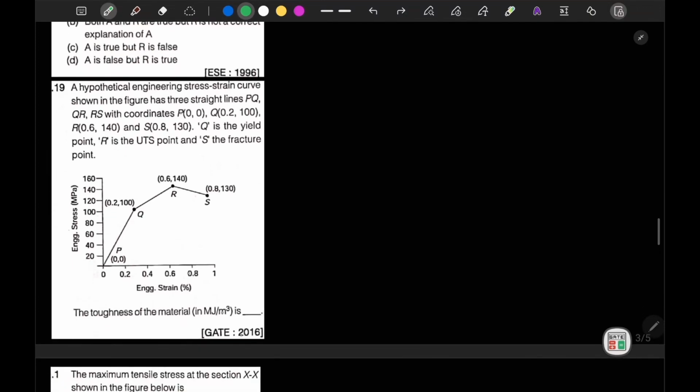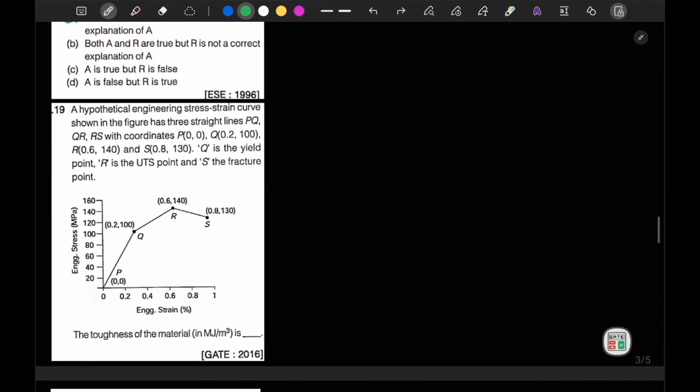Now let's move to question number 19. It is mentioned that a hypothetical engineering stress strain curve is shown in the figure, having lines PQ, QR and RS. We have been given the coordinates of all the points. Q is the yield point. This is our yield point. R is the UTS, the ultimate tensile strength, and S is fracture.